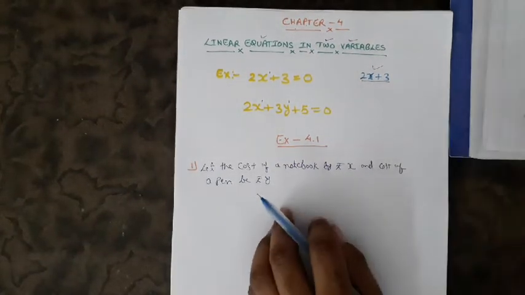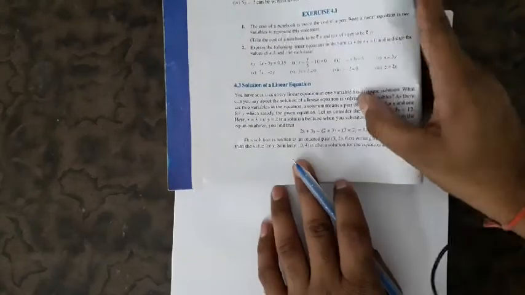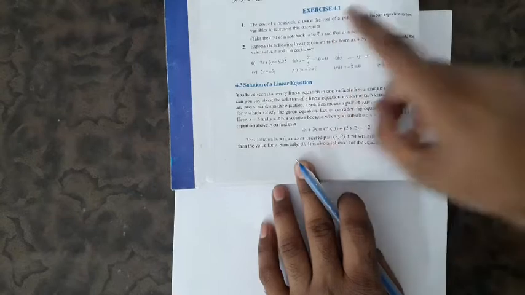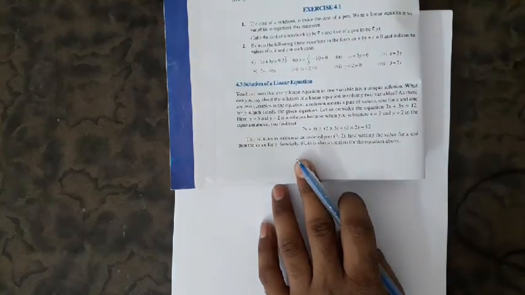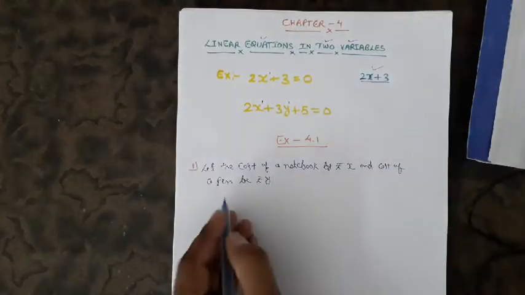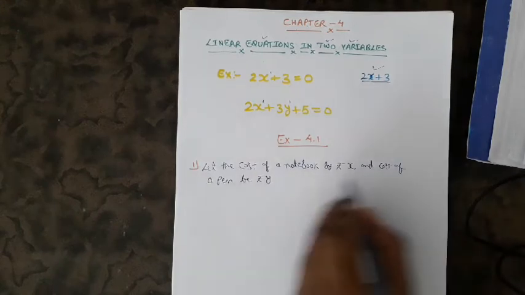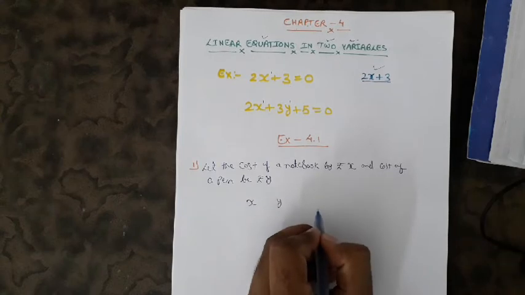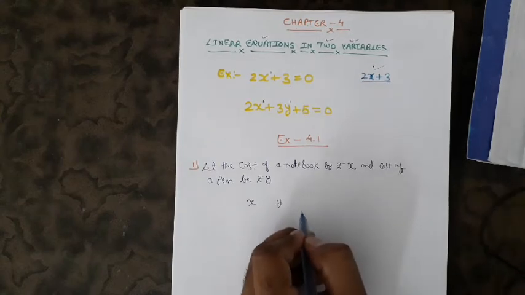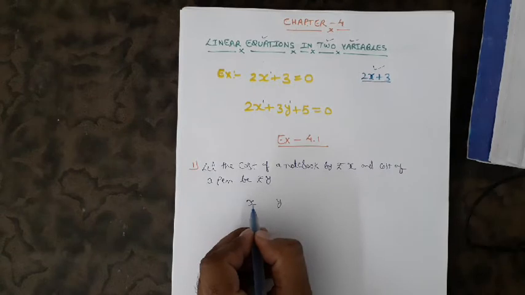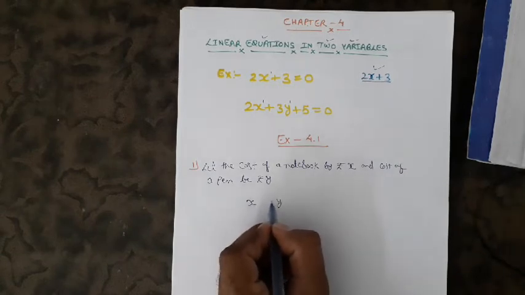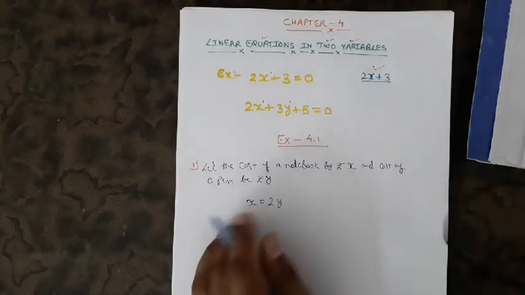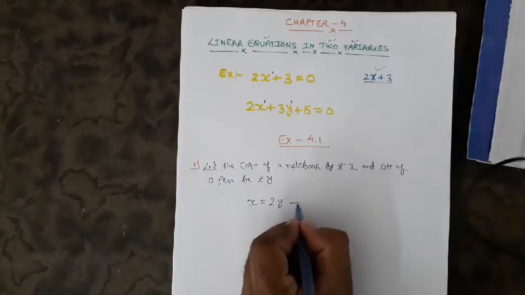Okay, now what is given in the question? See, the cost of a notebook is twice the cost of a pen. Means notebook का जो cost है वो pen के cost का twice है. So the cost of the pen we have taken as Y, and the cost of the notebook as X. Twice the cost of the pen means 2 times the cost of the pen. So X would be equal to 2Y. This would be the equation.